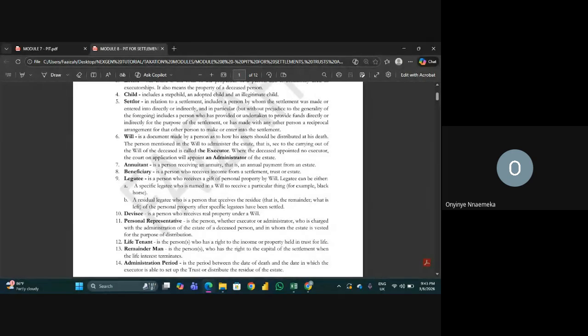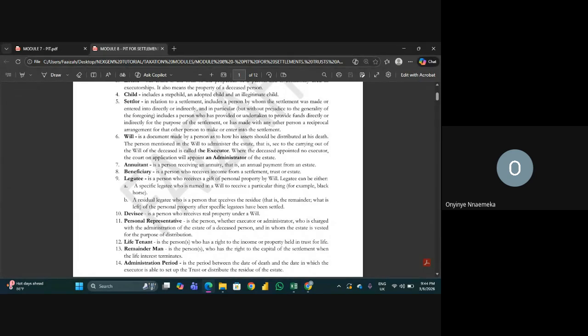That person is now called the executor. It is the executor that will help and say, okay, he left 2 houses for his first child, he left the shops for the second child, he left all the money in his account for the last. It is the executor that will ensure that the houses left for the first child actually get to the first child, and that all the documents that transfer ownership from the deceased person to the first child are done without any issue. The executor will ensure that the last one gets the money in the bank account: the bank transfers the money and he receives it. That is the work of an executor.